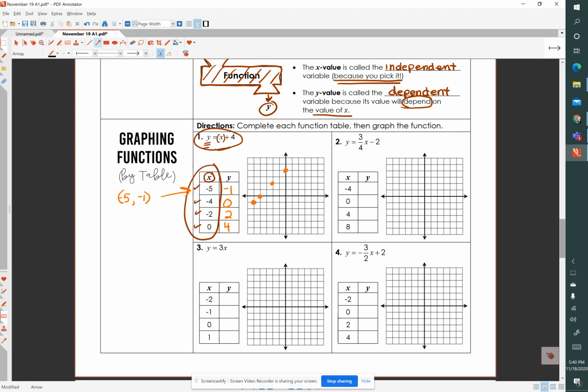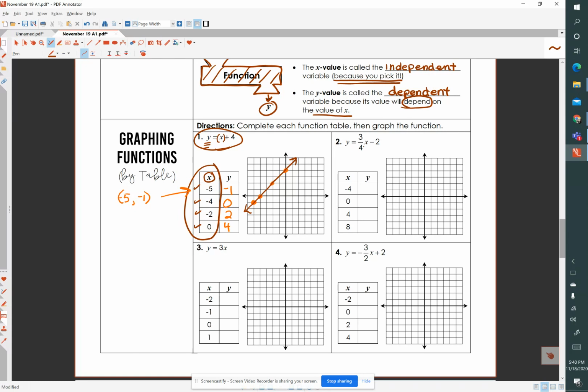And see if I can draw a straight line. There is our graph. Let me see if I can make it a little bit darker. And that's the graph of y equals x plus 4.